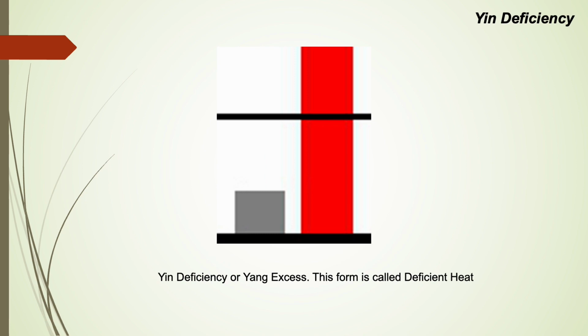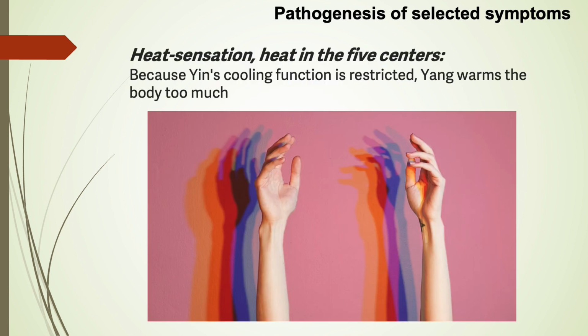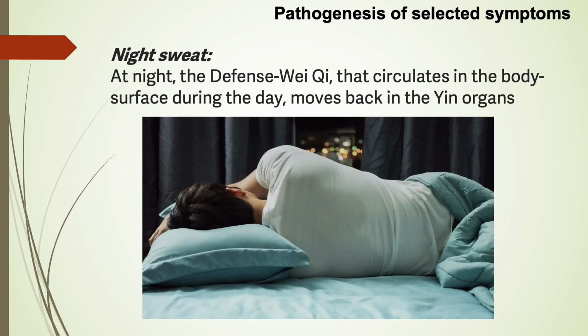Yin deficiency or yang excess. This form is called deficient heat. Because yin's cooling function is restricted, the yang warms the body too much. Night sweat.